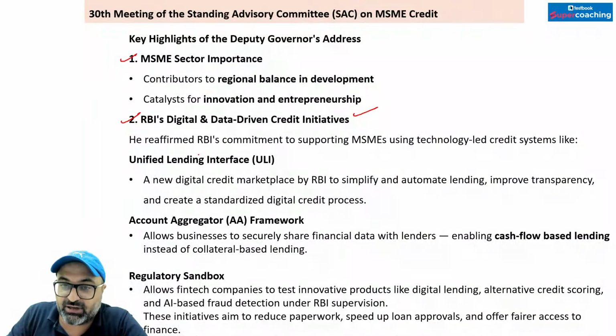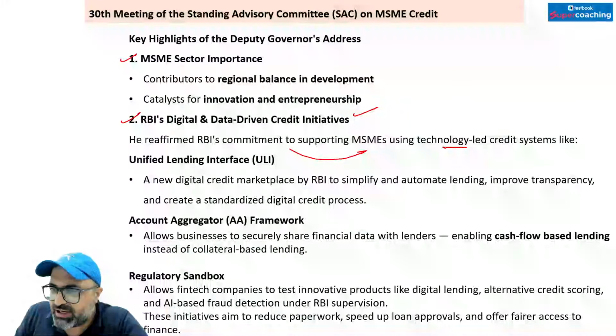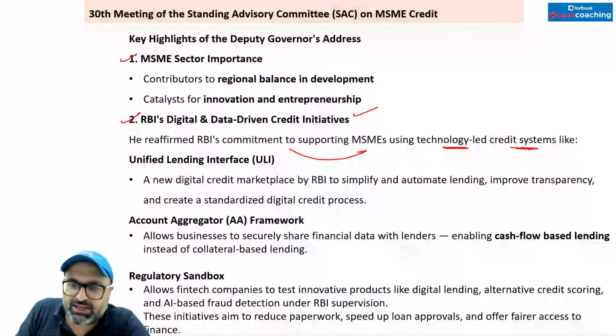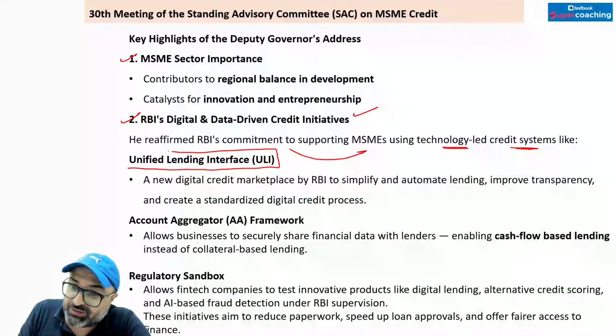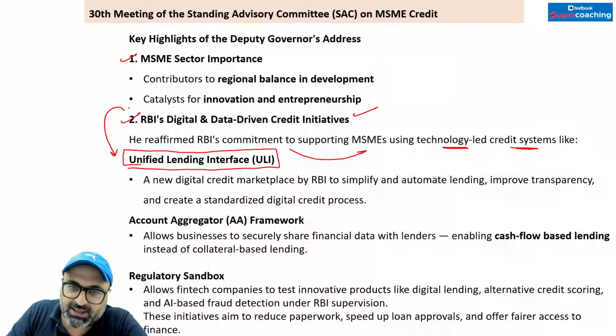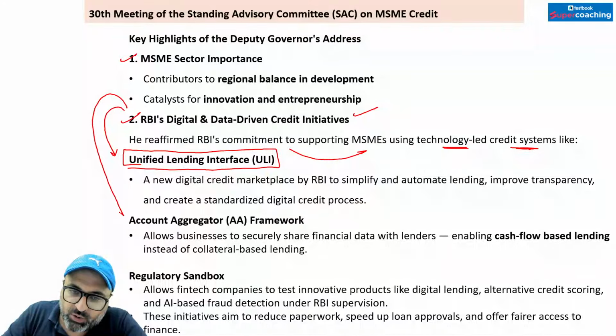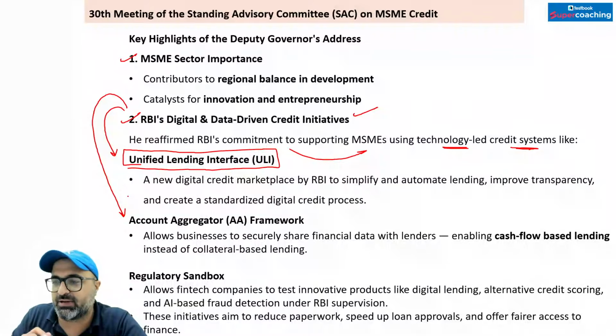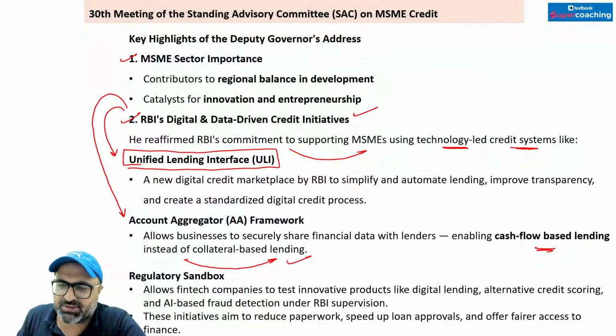He reaffirmed RBI's commitment to support MSMEs using technology-led credit systems like Unified Lending Interface. Unified Lending Interface has come in the news again, I have already covered it 2-3 times, you must have attended in earlier classes. And in his address, account aggregator was also highlighted, which enables cash flow based lending instead of collateral based lending. This is important.